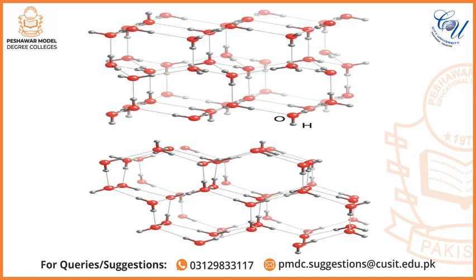Thus, ice occupies 9% more volume than liquid water. Its volume increases and hence ice has less density and floats on the surface of water. The structure of ice is shown in the figure.